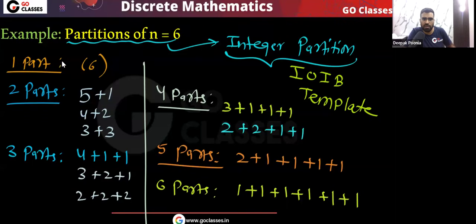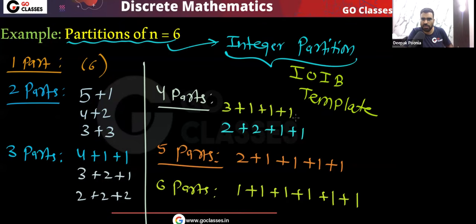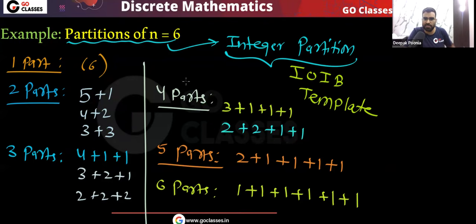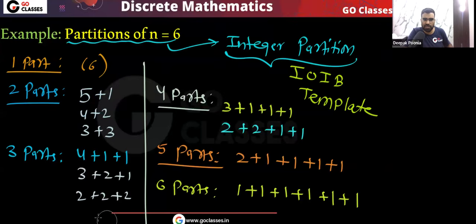You can see 1, 3, 3. So that is 7 plus 2 plus 2. That is 11. So what is P6? Tell me. So P6 is basically 11. Is this point clear? The partition number of 6, that is basically 11.